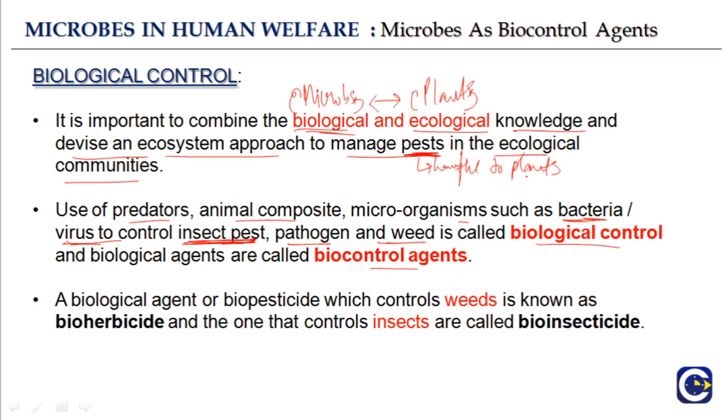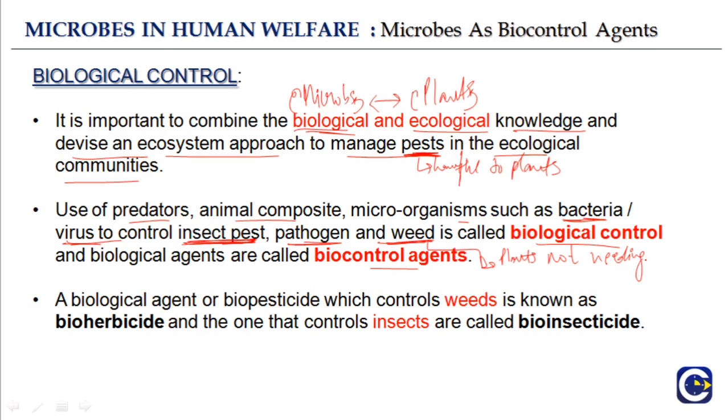A pest is something that is harmful to plants. So the insect pest, the pathogen and weed. What is a weed? A weed is also a plant, but a plant that is not needed. For example, we are growing crops of rice, and then suddenly between the rice, another plant is randomly growing, and this plant not just grows, it is also harmful.